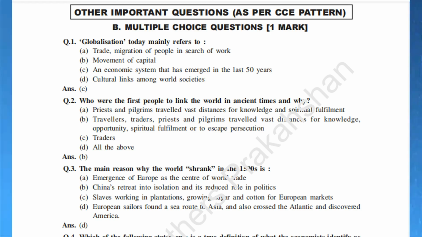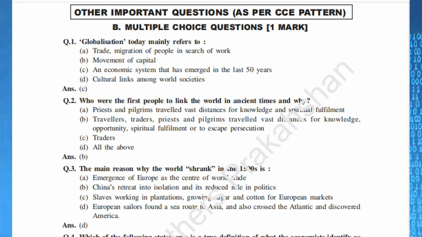Q.2. Who were the first people to link the world in ancient times and why? A. Priests and pilgrims traveled vast distances for knowledge and spiritual fulfillment. B. Travelers, traders, priests and pilgrims traveled vast distances for knowledge, opportunity, spiritual fulfillment or to escape persecution. C. Traders. D. All the above.